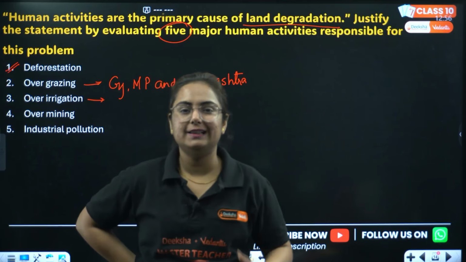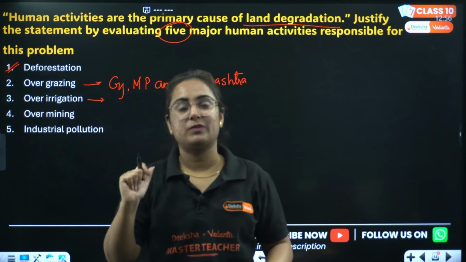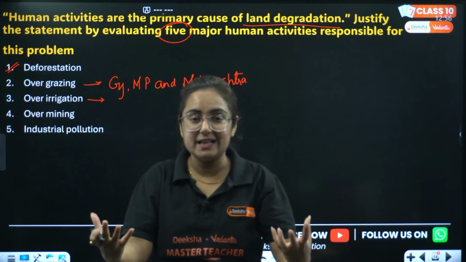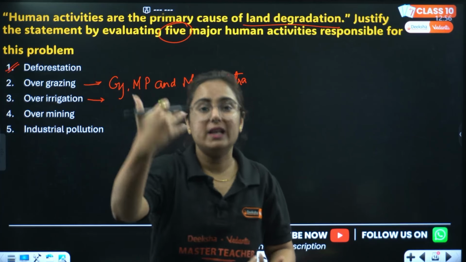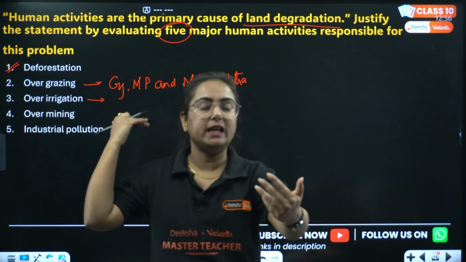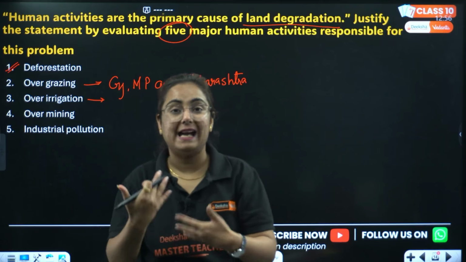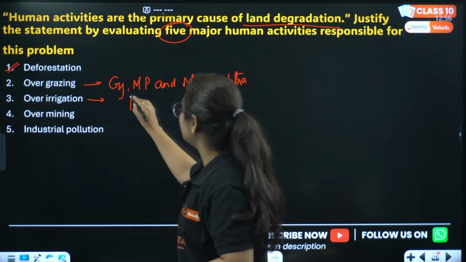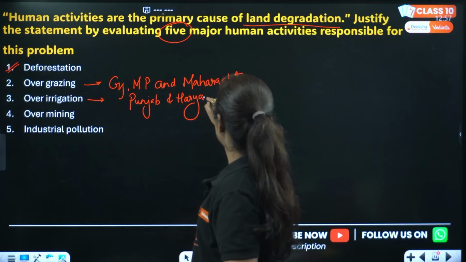But they forgot, or rather they ignored, that rice is not fit for their soil. Because the Green Revolution involved the growth of wheat and rice, they had to compromise with the soil. They started over irrigation, because we know growth of paddy requires high moisture, high water. Over irrigation started there, and the effect was that the soil is day by day becoming alkaline, and it has a negative impact on the soil. Land is degrading. Which are the states majorly affected? Punjab and Haryana. Okay, write the story likewise.